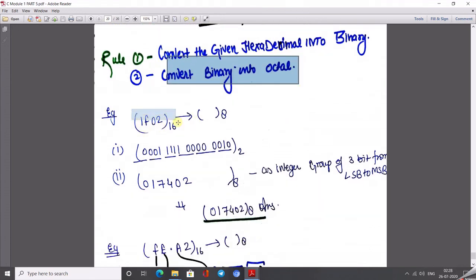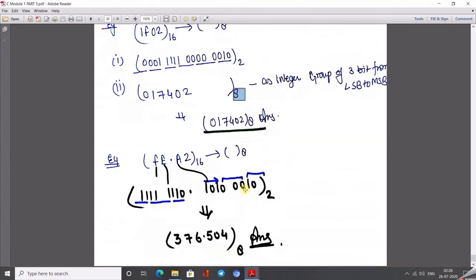As we see, this is written in hexa, so we must write the equivalent of each value in 4 bits, then 4 bits of 1, then 4 bits of 0, then 0 1 0. But this is all known as the binary number. Now I need to convert from the binary number system to the octal number system. So what we do is pairing of 3 bits from right to left. Why 3 bits? Because here we mention the 8. Okay, so this is the method by which we can easily convert from various number systems to various number systems.